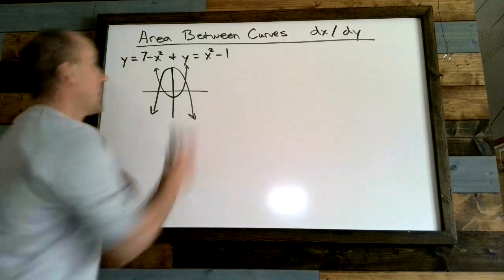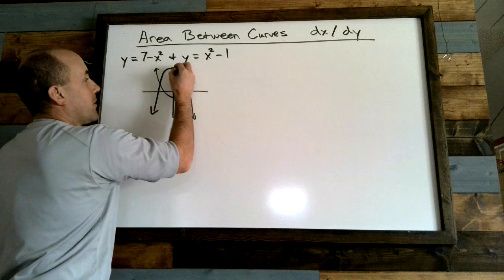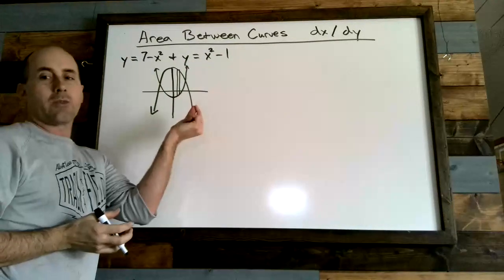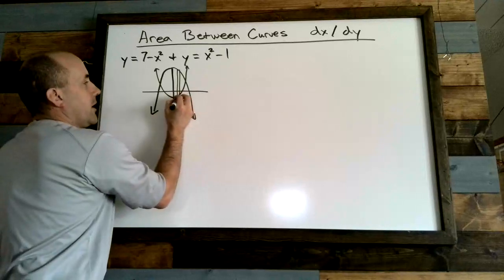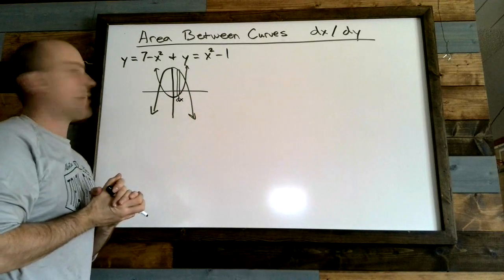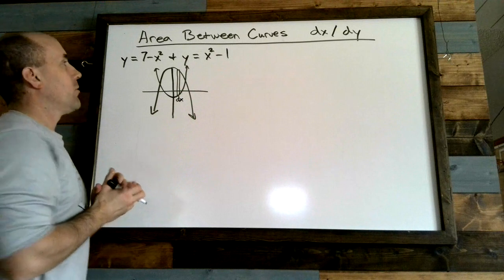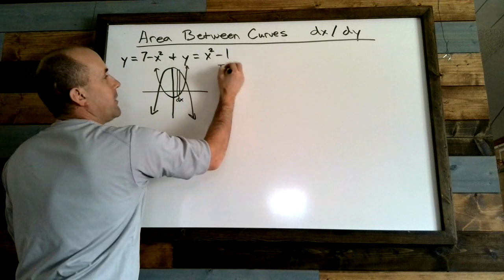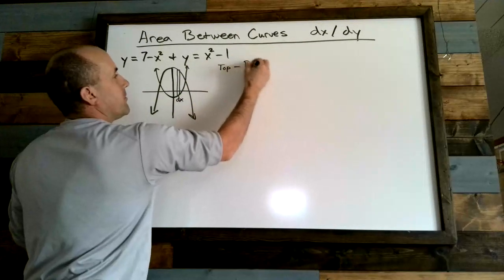If you remember, we look at drawing a rectangle here to be able to find area. Notice that it's a vertical rectangle, and it has what we call horizontal width. It has width of what we call dx. Dx is our width in that situation. And we like to look at the height of the rectangle as the top minus the bottom.